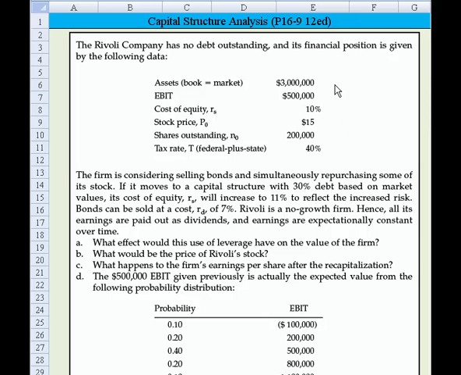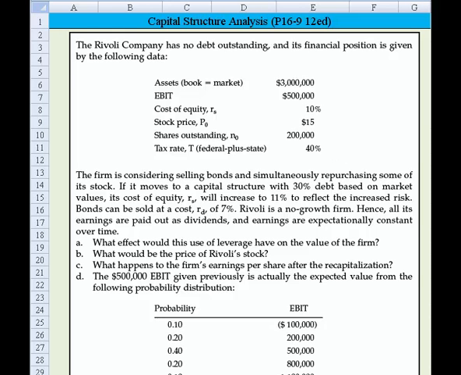Book value is equal to market value at $3 million. They have EBIT, or earnings before interest and taxes, of $500,000. The cost of equity is 10%. The current stock price is $15, and the number of shares currently outstanding is 200,000. They also have a tax rate that's federal plus state of 40%.